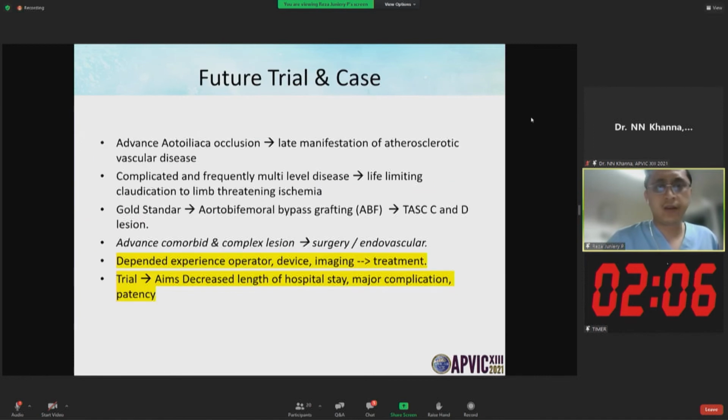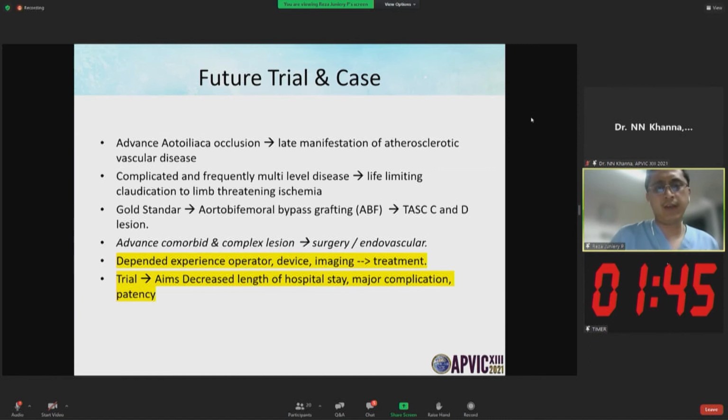For future trials, advanced aortoiliac occlusion is a manifestation of atherosclerosis. The gold standard is still bypass, but now with CT fusion, intervention is made easy.